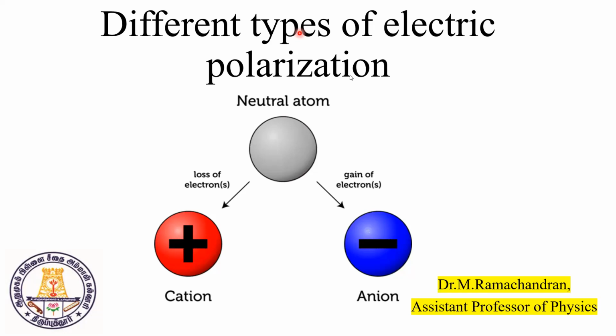Okay. So this is actually a neutral atom. In this diagram, this is the neutral atom. Here, the loss of an electron gives a cation. Gain of one electron is nothing but an anion. So in this process, a small dipole, positive and negative charges, is going to be created in a neutral atom. That is nothing but a dipole moment. That is called induced dipole moment.